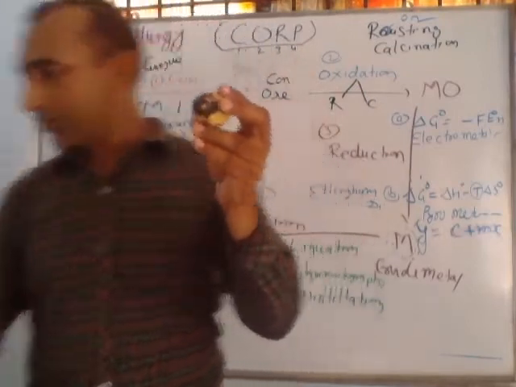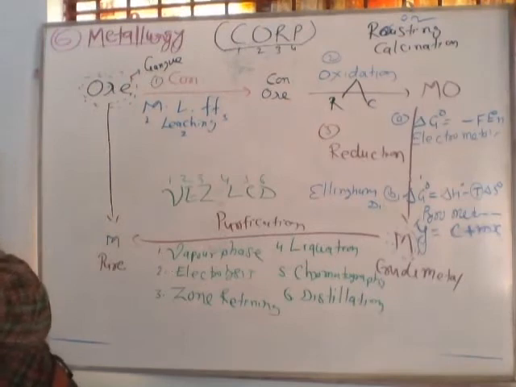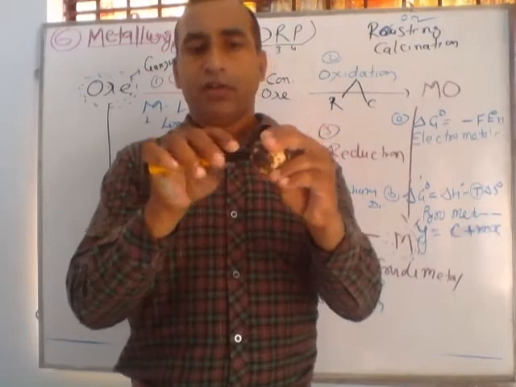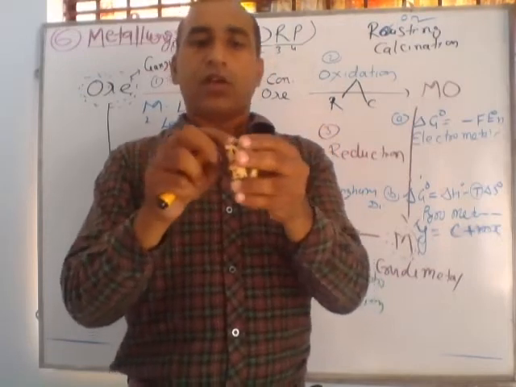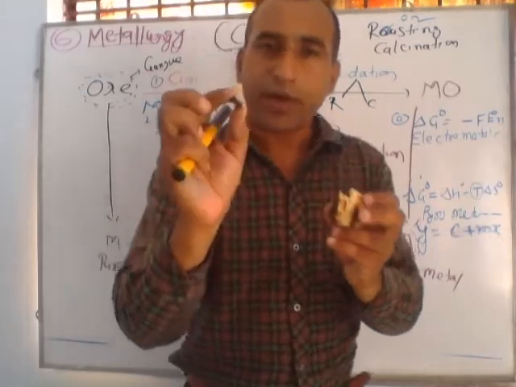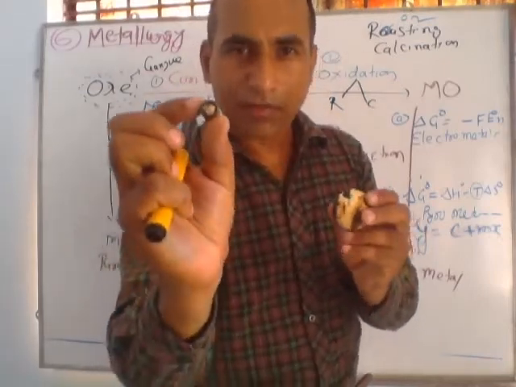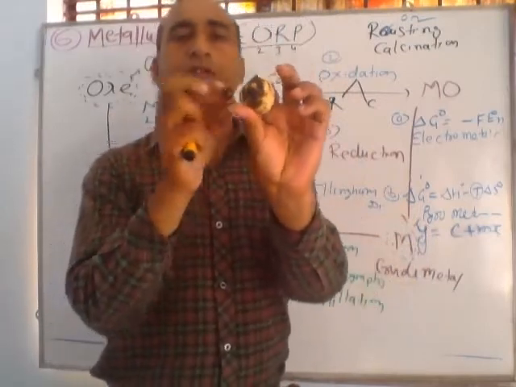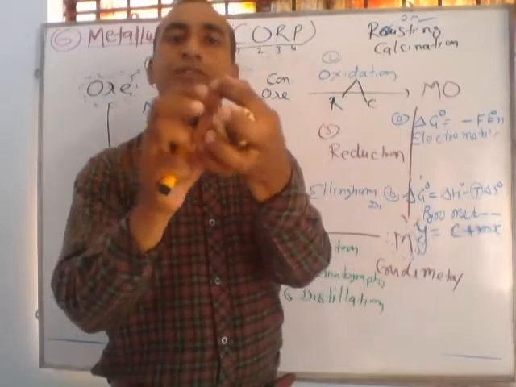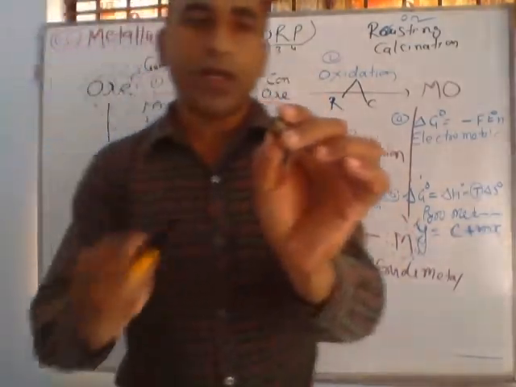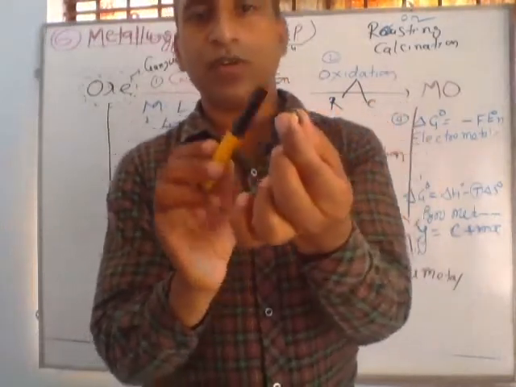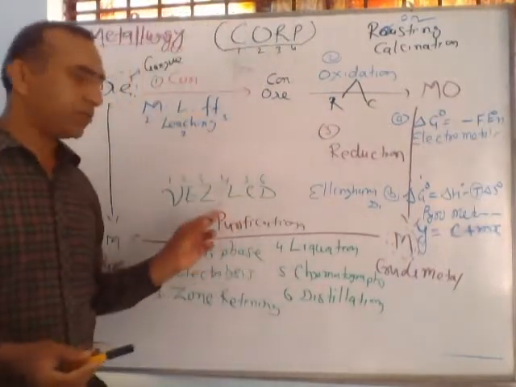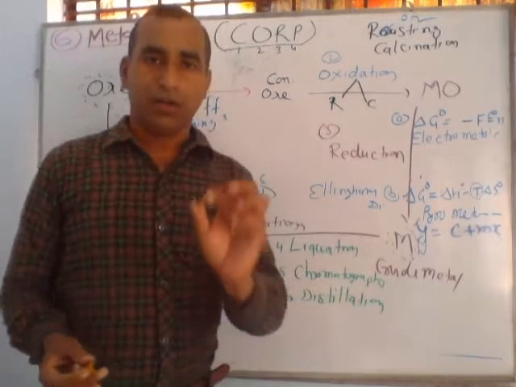Suppose we are using this reagent, and by the help of this reagent we are trying to remove the metal from the metal oxide. After the process, this is metal. But remember, this metal is still impure. In this metal there are some impurities. If we want to remove these impurities, the process is called purification of crude metal. This is crude metal.